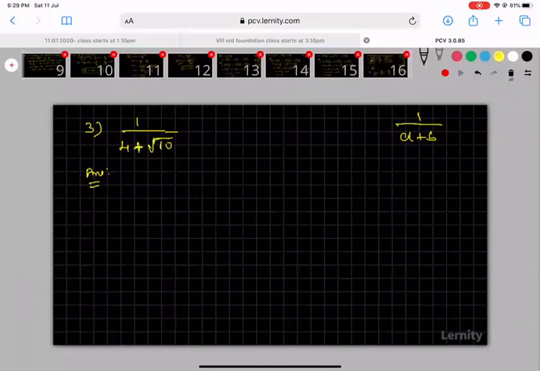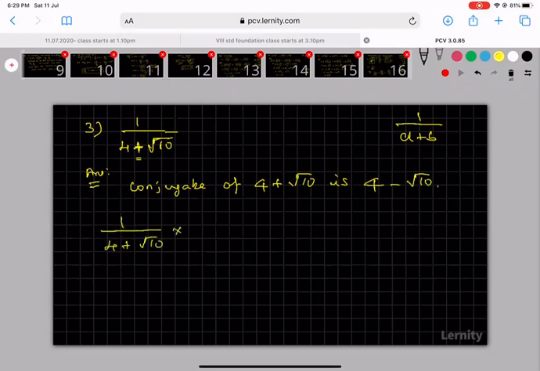In this type of problem, the conjugate means the opposite: the conjugate of 4 plus root 10. Here it is a plus sign, so you take the opposite sign, 4 minus root 10. Now you multiply 4 plus root 10 into 4 minus root 10 divided by 4 minus root 10. You multiply both sides by the conjugate value.